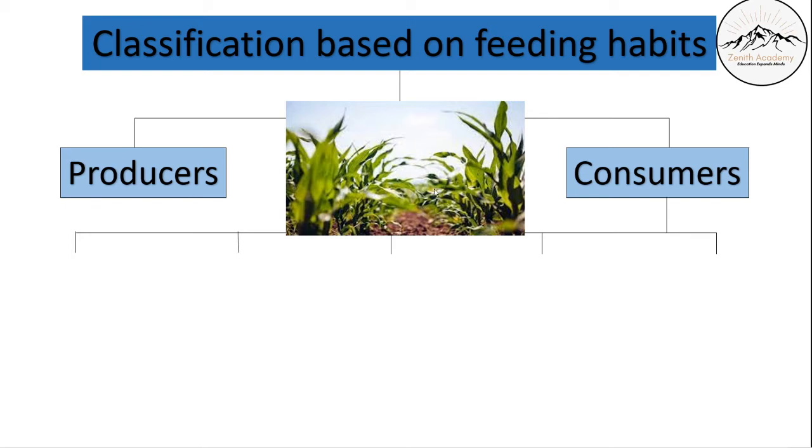So, producers rely on what kind of things? They will rely on things such as sunlight, water, oxygen, carbon dioxide. So, the producers will be able to produce their own food. In case of plants, they will produce their own food with the help of a process called photosynthesis.